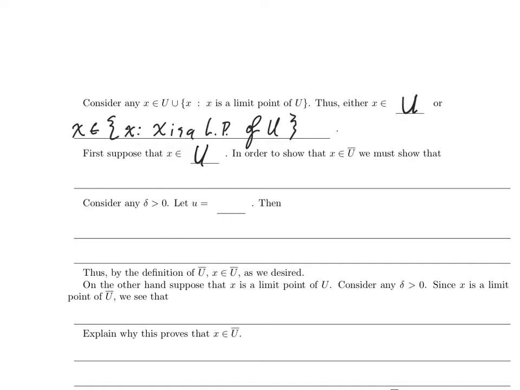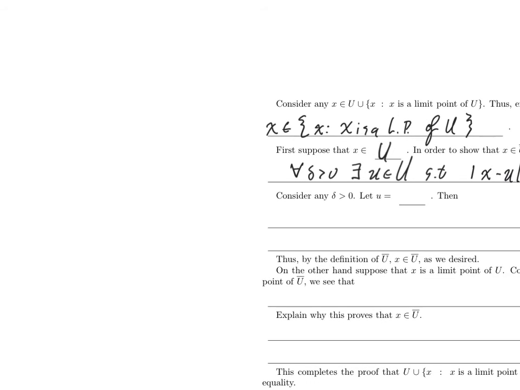In order to show that x is in u bar, we have to show that for all delta greater than 0, there exists some little u in big U such that the absolute value of x minus u is less than delta. So there's what I need to prove. Let's consider any delta bigger than 0, and I need to come up with a choice of little u. Maybe I'll go off to the side and draw a picture of the current situation and see that there's an obvious choice. So let's do that.